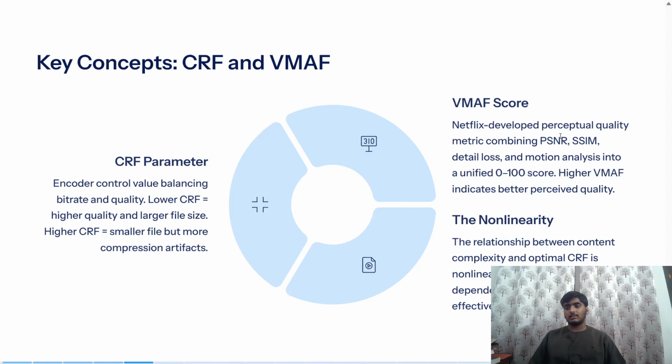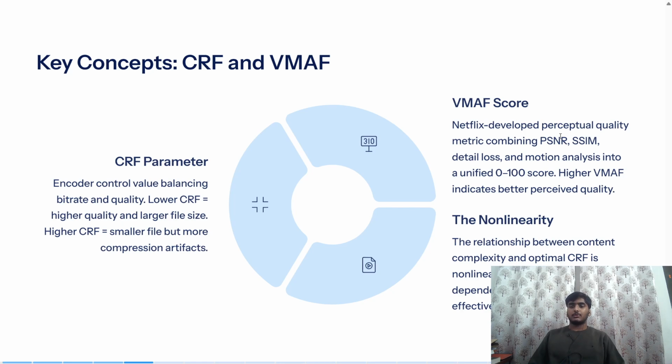PSNR and SSIM are also indications of video quality. Mixing them together and also adding detail loss and motion loss, a score is given, which is the VMAF score. This can be taken as a quality metric. Here we have used only this as a quality metric. In the study database, we have the values of PSNR and SSIM.